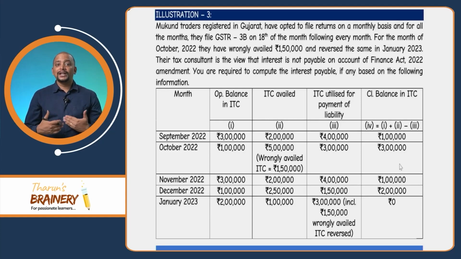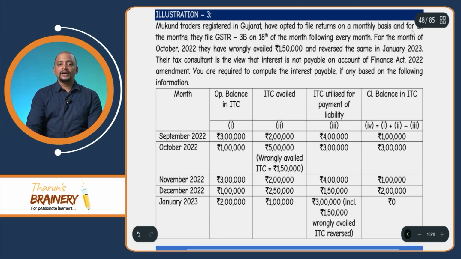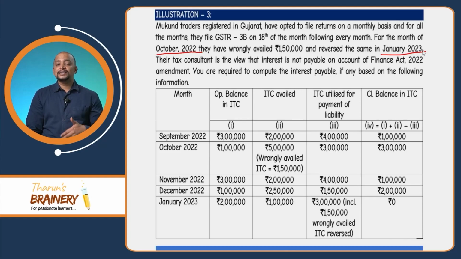Their tax consultant is of the view that interest is not payable on account of Finance Act 2022 amendment. You are required to compute interest payable, if any, based on the following information.